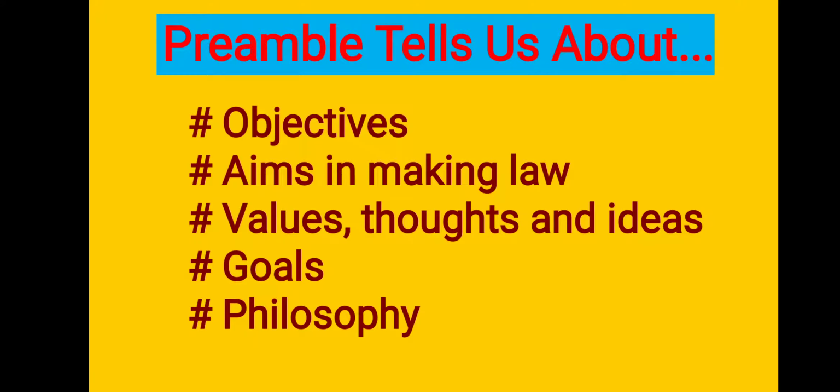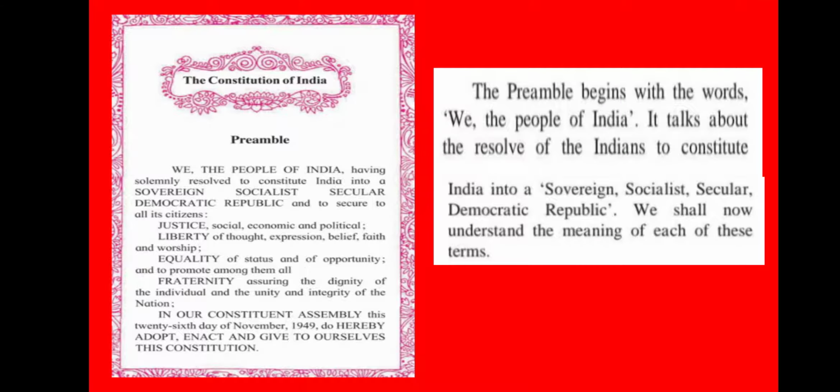Understood this? Okay. Now see the left side of this image, the constitution preamble is given to you. Here is the preamble of the Indian constitution. Read this preamble carefully. This preamble begins with the words "We, the people of India." It tells about the Indians constituting India into a sovereign, socialist, secular, democratic republic. We shall learn these concepts one by one.